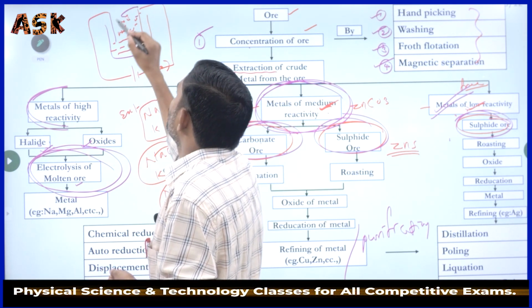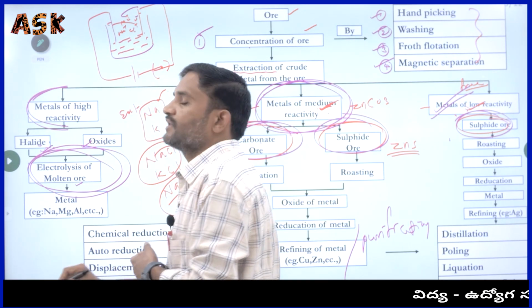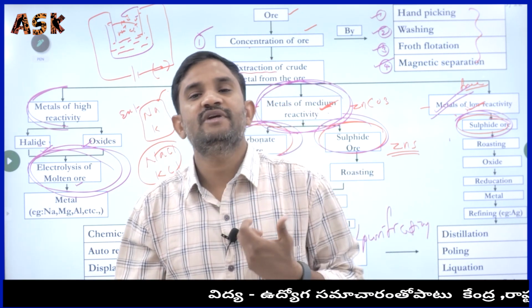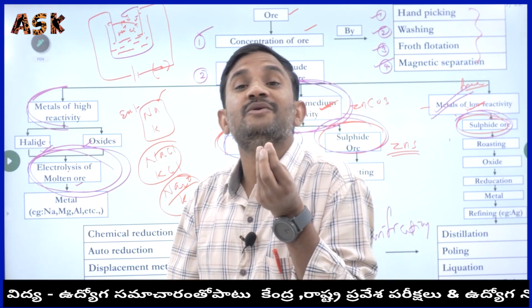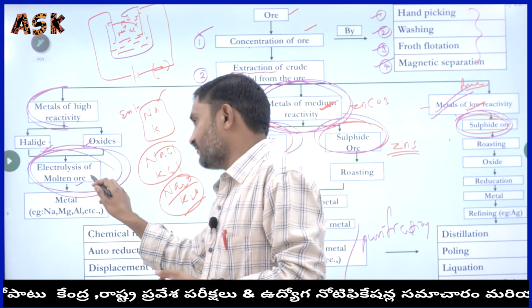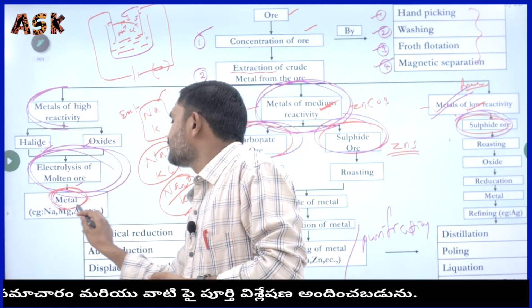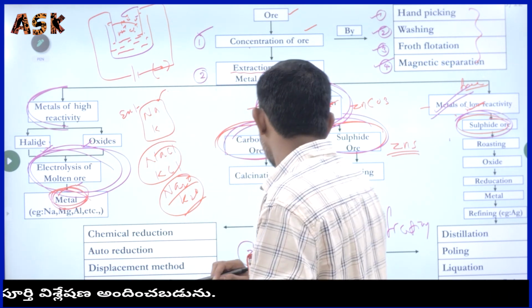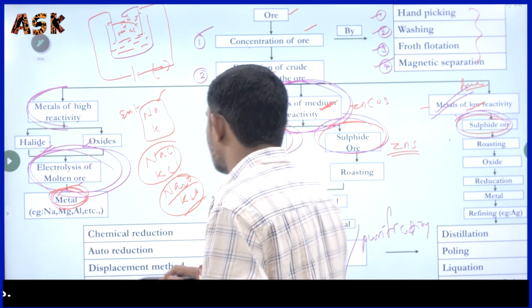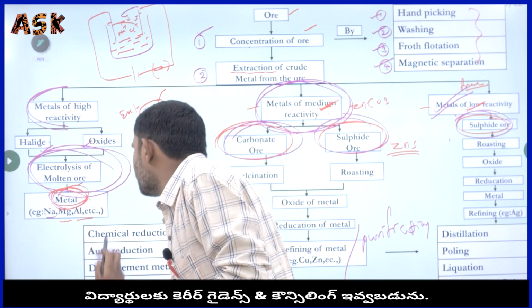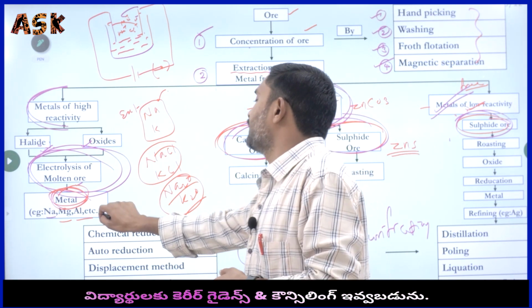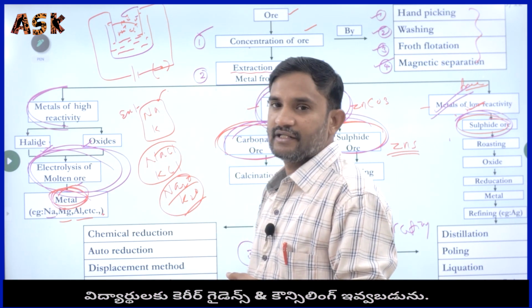The plus moves towards the minus, and the minus moves towards the plus only. At that place we can extract the respective metals. After completing the electrolysis of molten ore, we can get the metals, like sodium, magnesium, aluminum, etc. These kinds of high reactive metals we can get here.